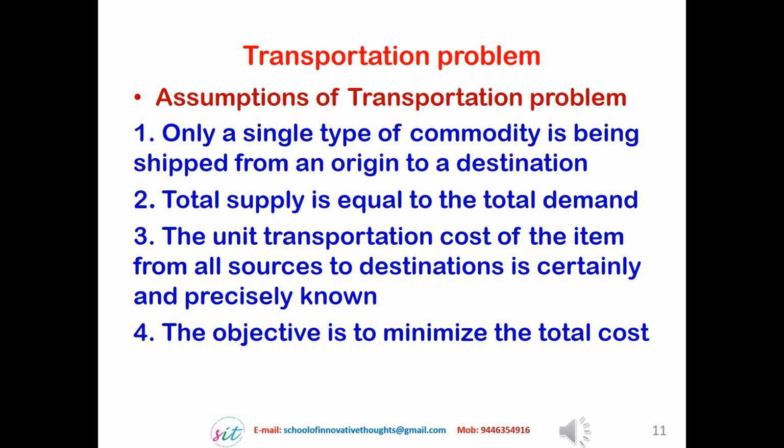In the first case, we consider only a single commodity. In the second case, the total supply and the total demand are equal. The third assumption is that the unit transportation cost of each item from a particular source to a particular destination is known to us. And the fourth point is that the ultimate objective of the transportation problem is optimizing the total cost.